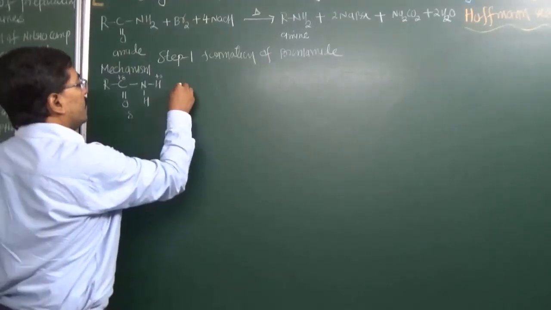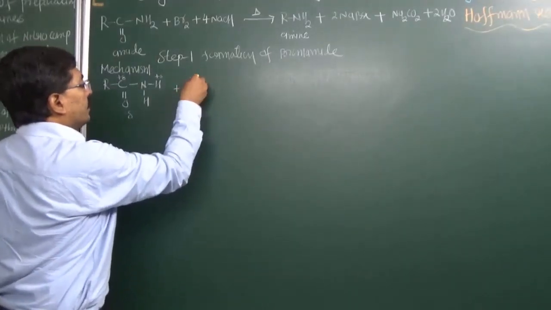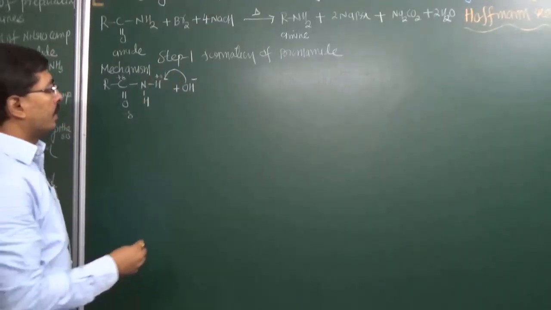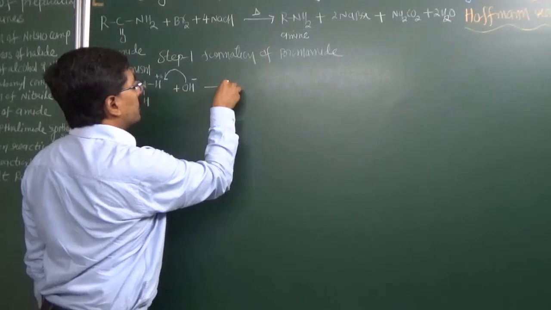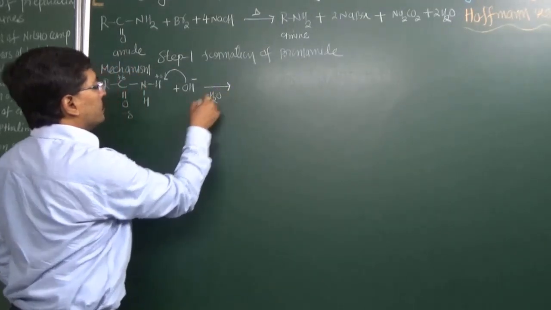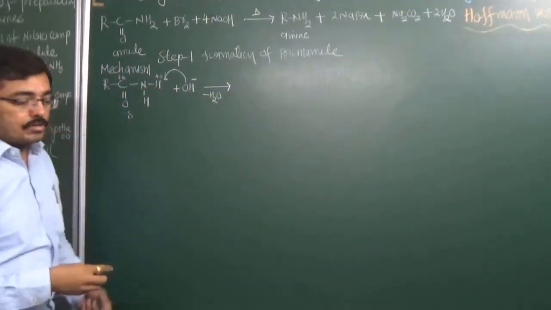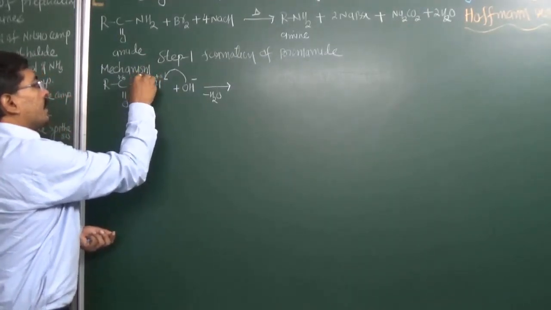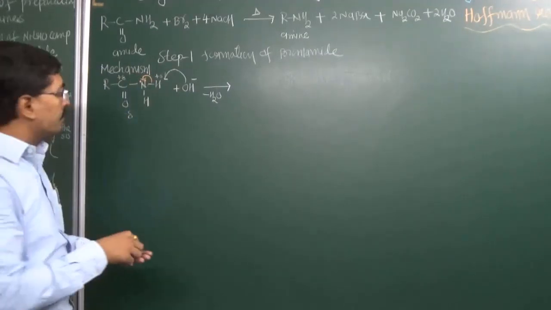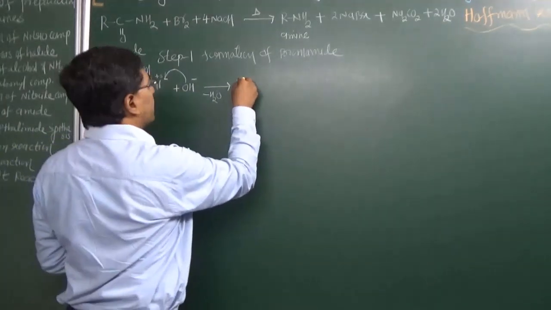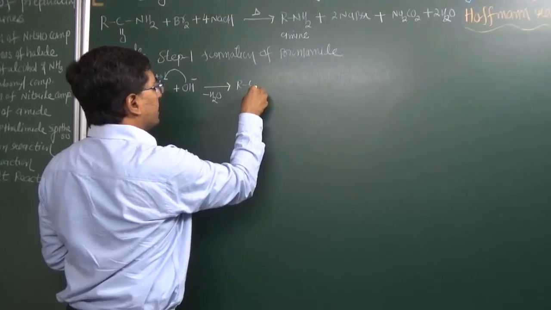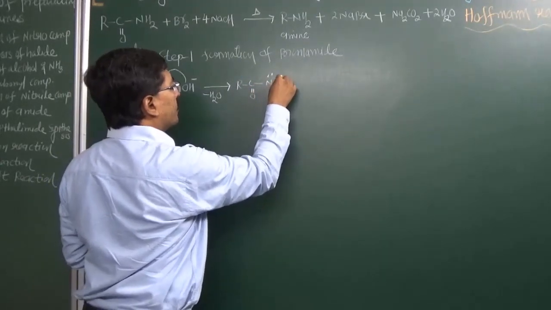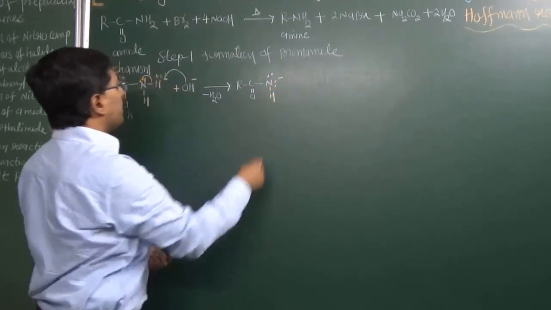Now hydroxyl ion, which is the best nucleophile, will attack this acidic proton, or acidic hydrogen, and remove it in the form of water molecules. When it attacks, the electron pair will be transferred onto nitrogen. Nitrogen already has one non-bonding electron pair, so as a result we get this type of structure: R-C double bond O, then nitrogen with now two non-bonding electron pairs, a negative charge and a hydrogen.